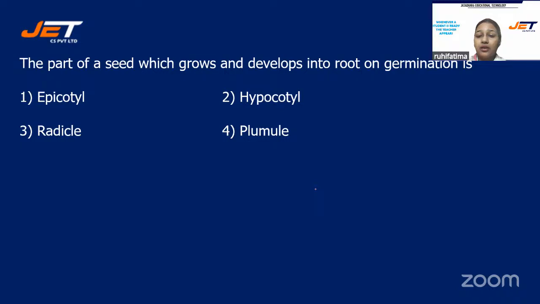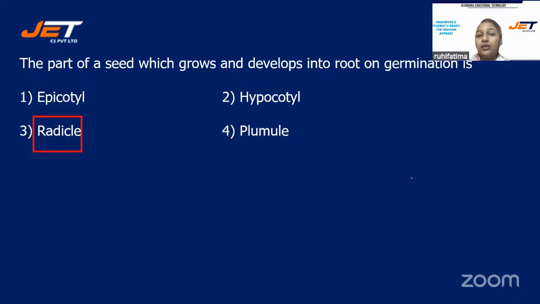And your options are number 1, epicotyl, option number 2, hypocotyl, option number 3, radicle, or is it option number 4, plumule? Yes, students, the correct answer is option number 3, radicle.